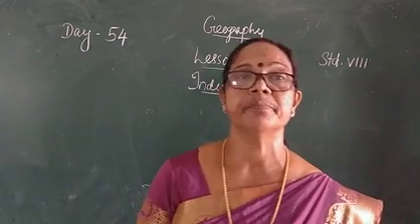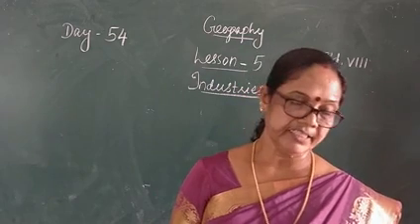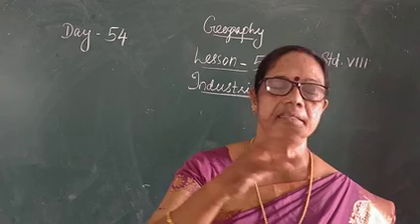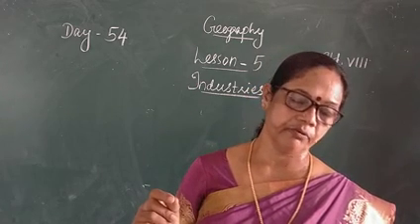Then Jamshedpur. Before 1947, there was only one iron and steel plant in the country, that is the Tata Iron and Steel Company Limited. Short form is TISCO.